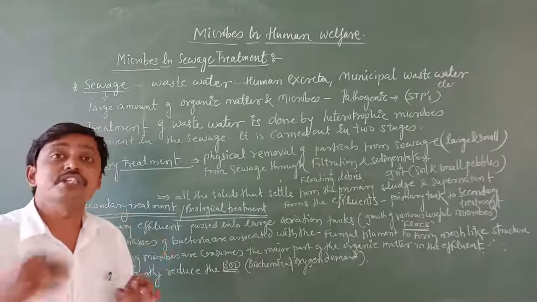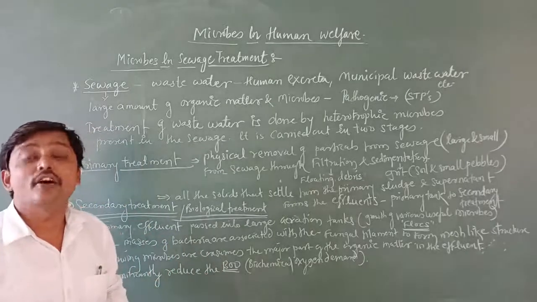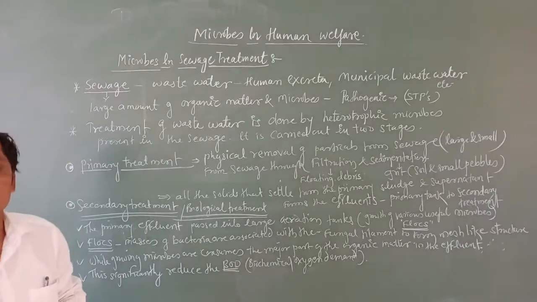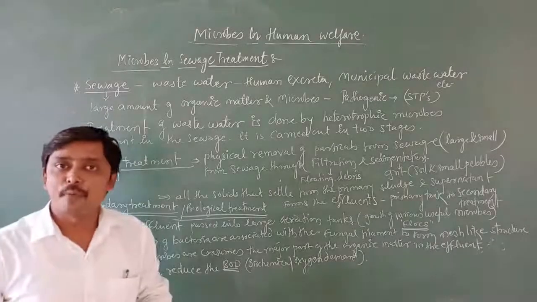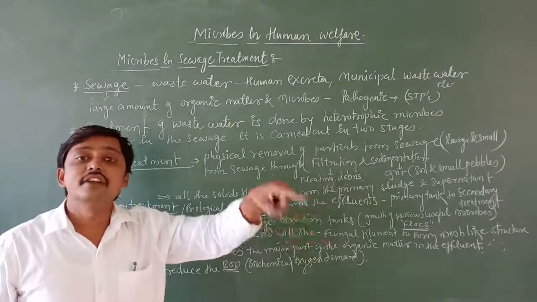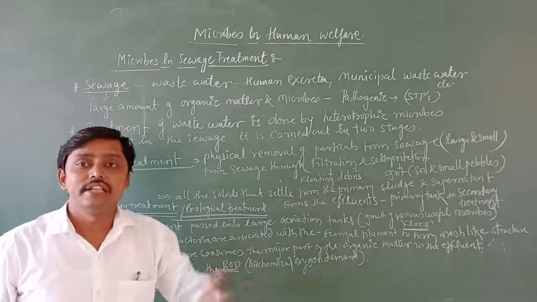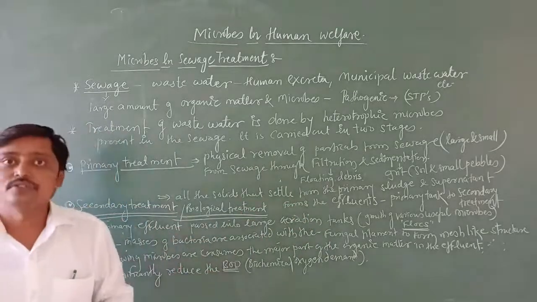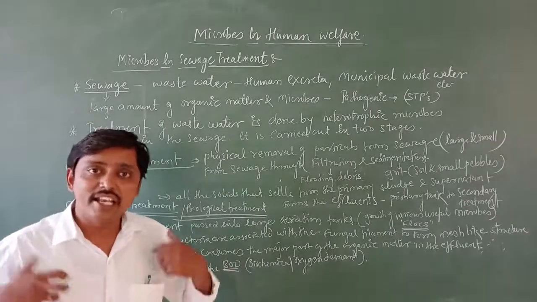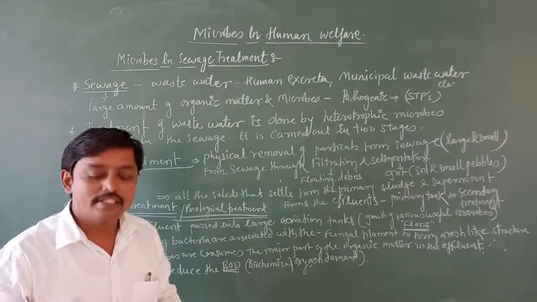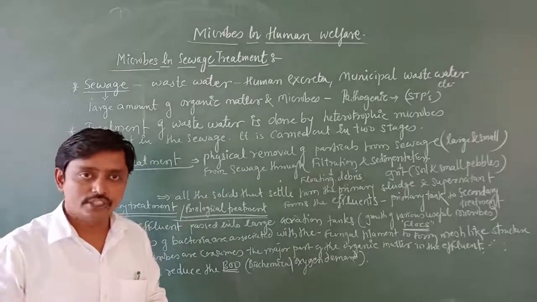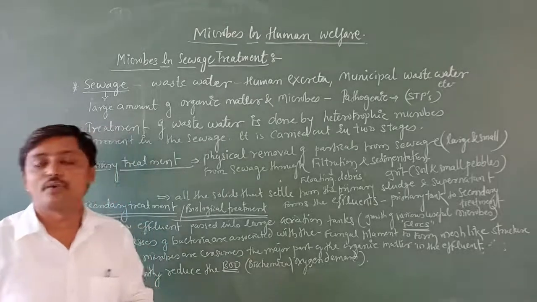These are pathogenic not only for human beings, but also for other aquatic organisms, for example fishes and frogs, in natural water reservoirs such as rivers, sea, ponds and lakes. So it causes pollution for those natural water bodies.